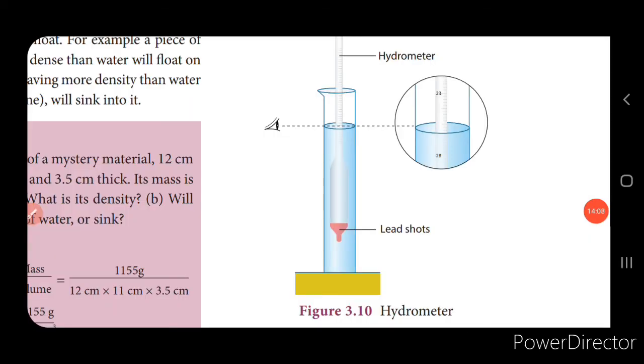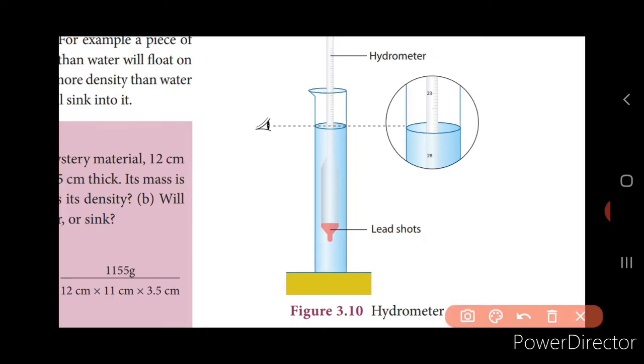Next we are going to see about the hydrometer. Now the hydrometer consists of a cylindrical stem having a spherical bulb at its lower end and a narrow tube at its upper end. Here you can see the spherical bulb at its lower end and a narrow tube at the upper end. The lower spherical end is partially filled with lead shots, or you can say it is filled with mercury. This lead shot or mercury helps the hydrometer to float or stand vertically in the liquids.